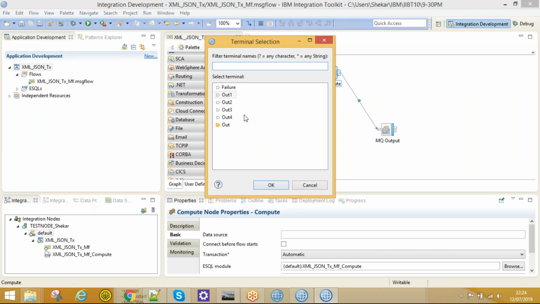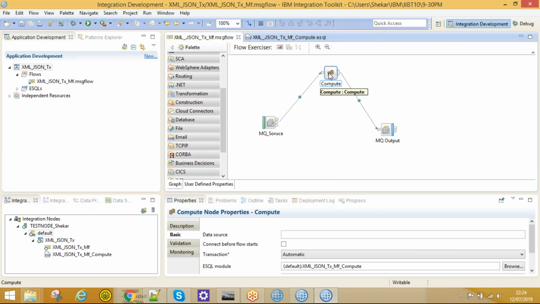So you can make conditions for that. Suppose you need to check that the incoming ID value is the same as this one. If that is the case, you will transform the message. If you would like to create an error message, write the code and propagate that error message to a different terminal. I will explain that in a further class. Since it's a simple XML message, now I'm making use of only one output terminal. We can validate the input XML values, and if those are not matching, we can propagate to a different terminal. Let's see how we do that.